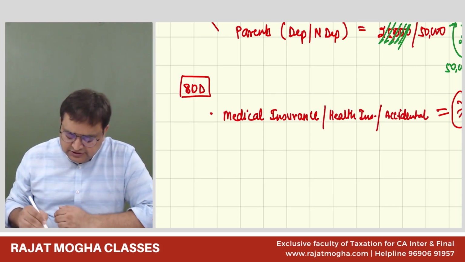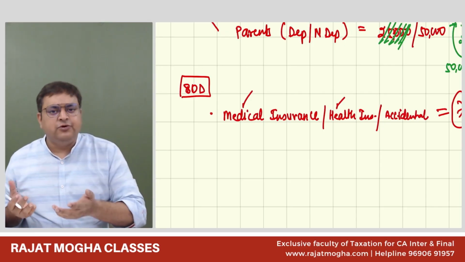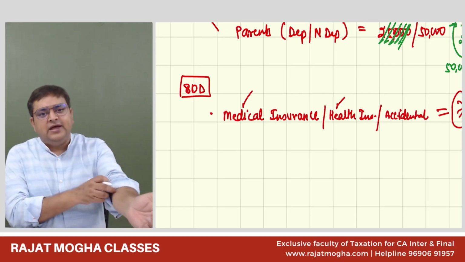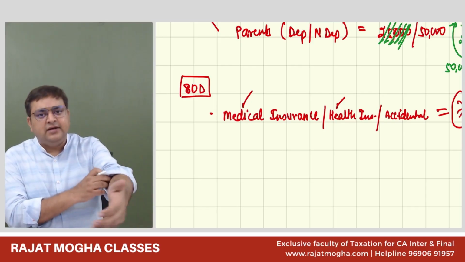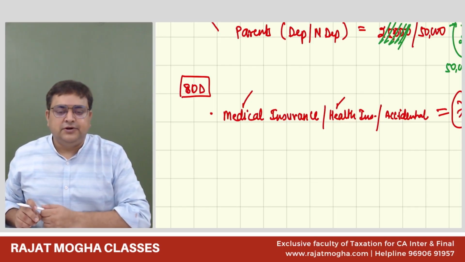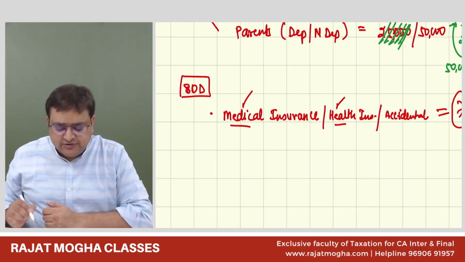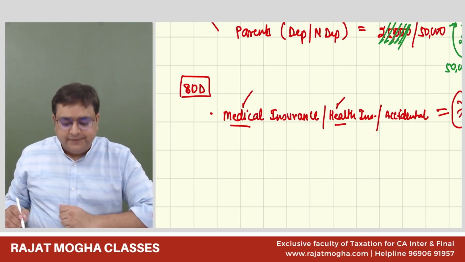Accidental insurance. Generally, they use the term medical insurance or health insurance. Accidental insurance, they generally don't use it, but accidental insurance is also a health insurance. If somebody meets with an accident, they can get hospitalized and get the bills reimbursed from the insurance company. So generally they use medical or health insurance. So they are covered in 80D.